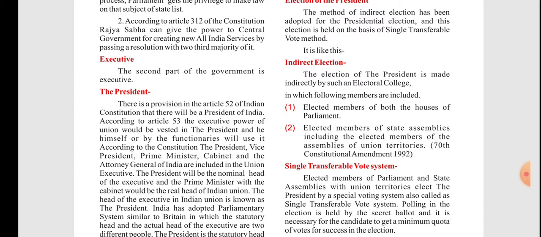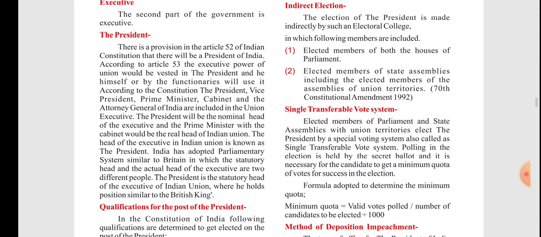The 70th constitutional amendment, 1992, included that both the parliamentary houses, Lok Sabha and Rajya Sabha, along with the state assemblies and the elected other members, may elect the President. The state assemblies can elect the governor of the state, while both the houses of Parliament, Rajya Sabha and Lok Sabha, elect the President. Understood? I think till here you understand better. Read it very properly. Understood all the functions.